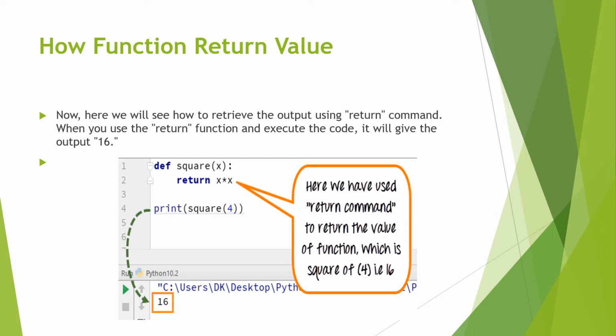Third example. Now here we will see how to retrieve the output using the return command. When you use the return function and execute the code, it will give the output 6. In this example, we use a return statement. It means this function will calculate the value of x and return it to the calling function. Then the output of 16 comes. It means we have to write the return statement if we want to give any value, any answer, to the caller function.